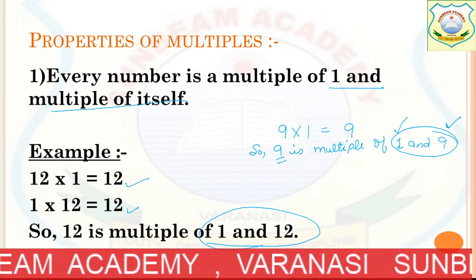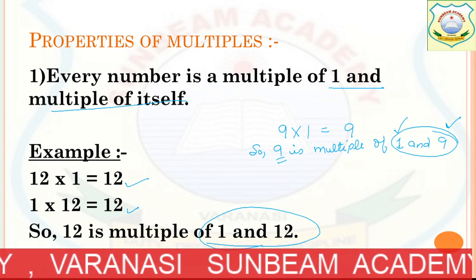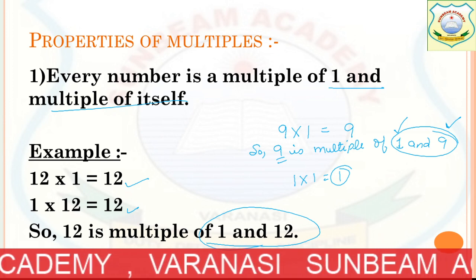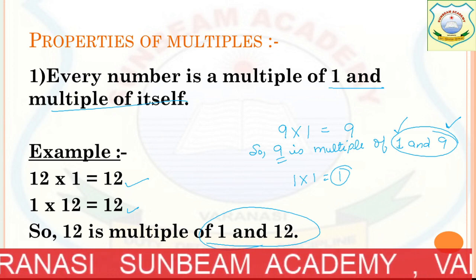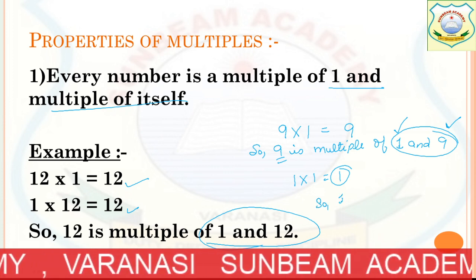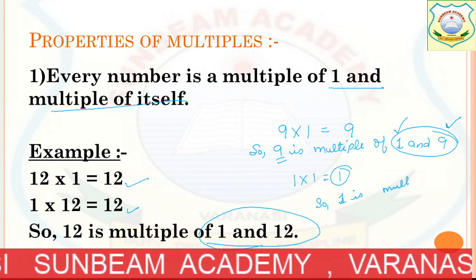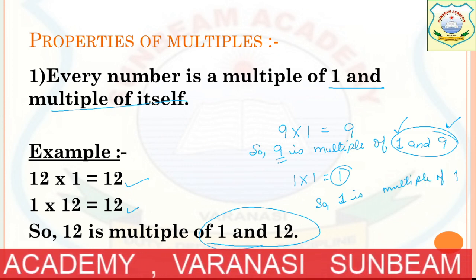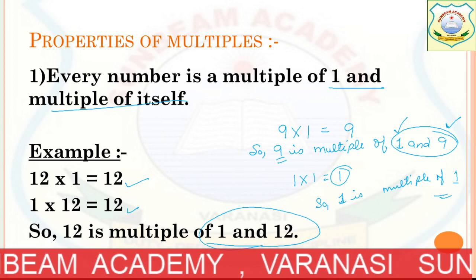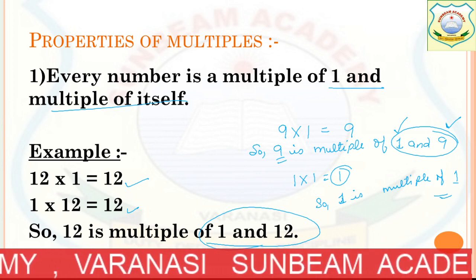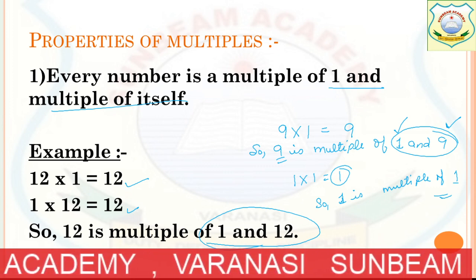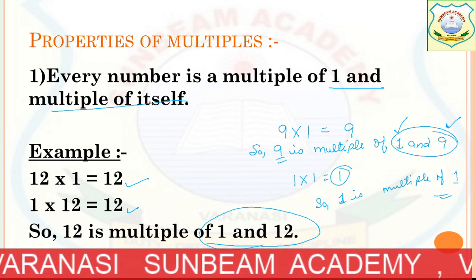But there is a number 1. If we multiply 1 by 1, we will get the answer 1. So 1 is having only 1 factor. Getting my point? So 1 is a multiple of 1. Got it? 1 is a unique number, or we can say a special number, which is having only 1 factor. But apart from that, there are at least 2 factors of each and every number. Clear? First point? Okay.